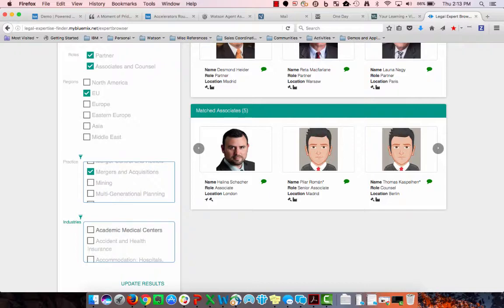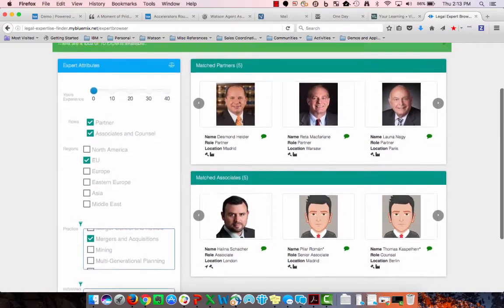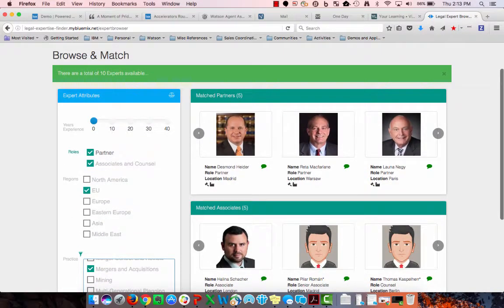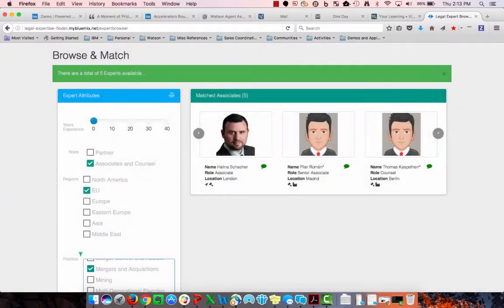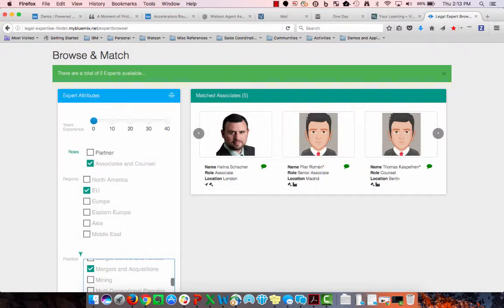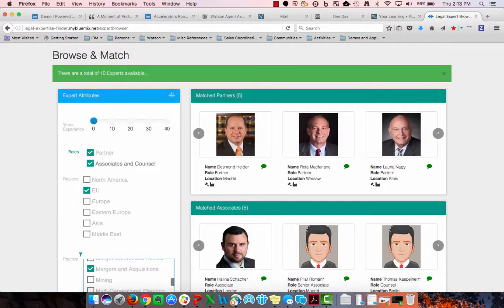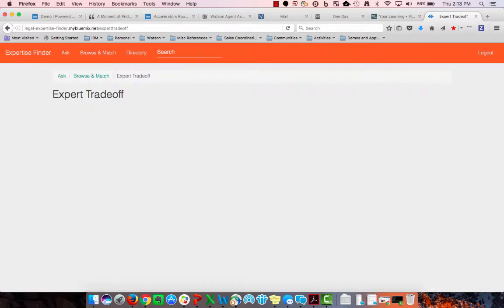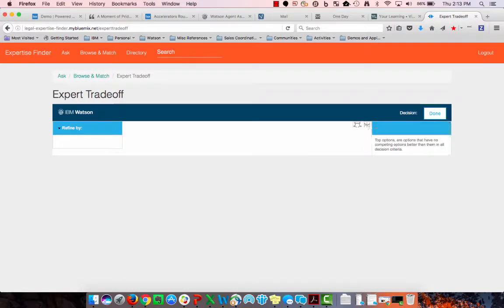Same thing if I were to scroll down here, we would see retail has been selected. And I can go ahead and select whether I want partners or not. So in this case, I'm interested in both. So I'm going to select both partners and associates and counsel. But I want an even better way to be able to select who I'm looking at. So I'm going to go ahead and click this, and that's going to allow us to use the Watson API